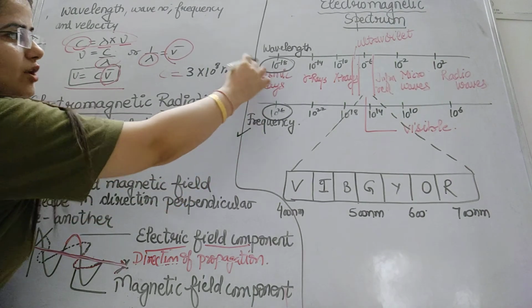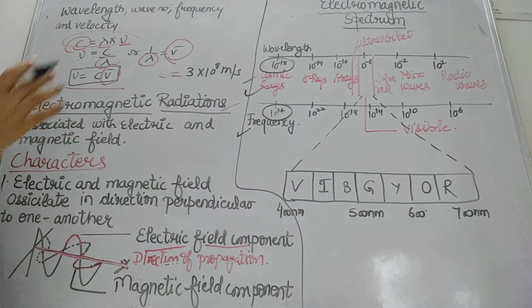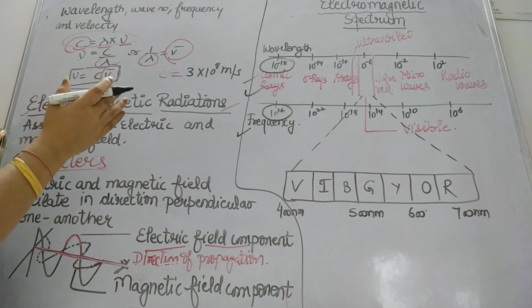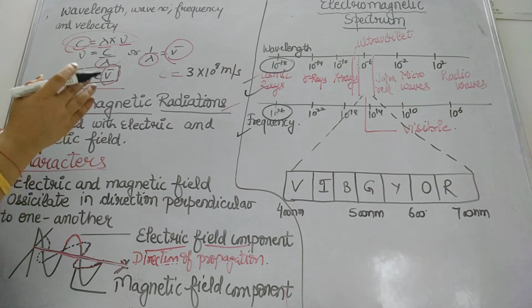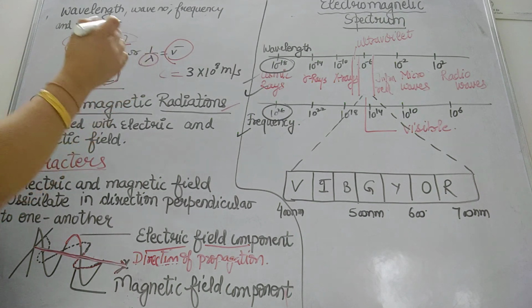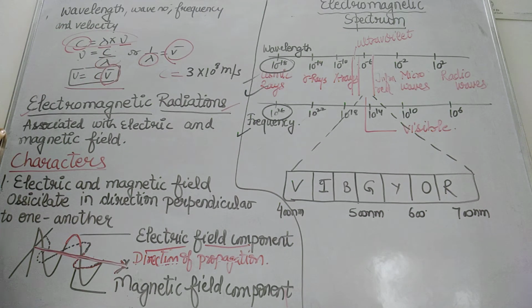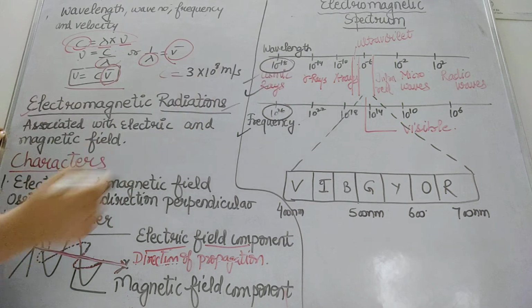Long frequency, short wavelength, right? So this electromagnetic spectrum is showing you how the electromagnetic waves are arranged. If they have the long wavelength, then less frequency will be there. On the opposite side you can see.